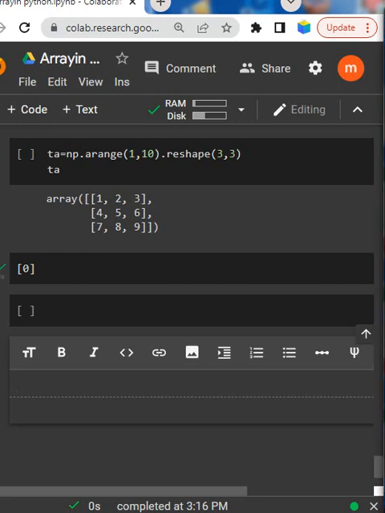So second is using the menu bar and toolbar: cells can be added and removed, moved up and down, cut and pasted, and so on. There are also many shortcuts given. Let's see, if you press B, the keyboard shortcut B means create a new cell.